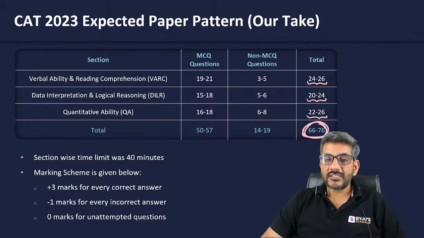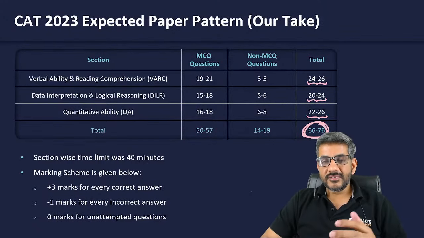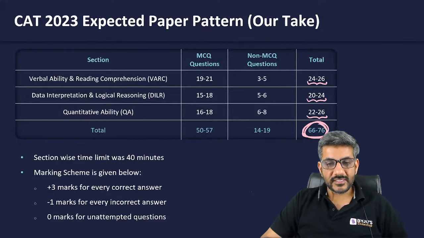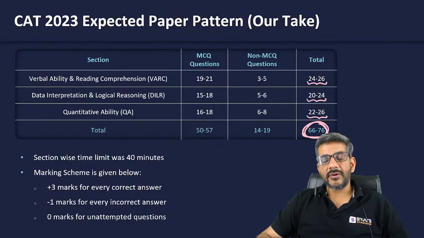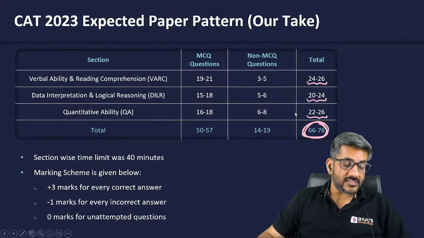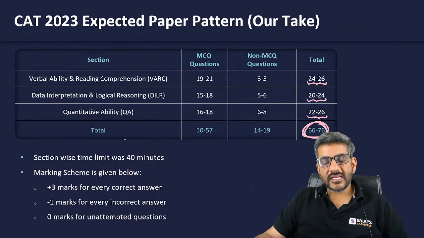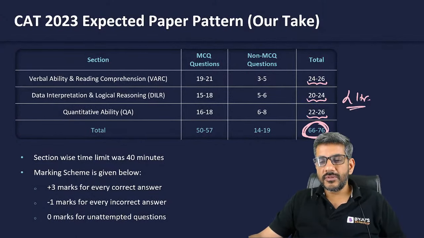What is the basis for this information? CAT has been a 2-hour exam in the last 3 years, that is 2022, 21 and 20. And in these 3 years, the number of questions in the VARC section has been either 24 or 26. In DILR, it has been 20 or 24. In quantitative ability, it has been 22 or 26. And the total number of questions in the paper has been either 66 or 76. So any of those two patterns can repeat in CAT 2023 as well. In the last 3 years the exam has been of 2 hours, so there is a good possibility that this year also the exam is going to be a 2-hour affair.